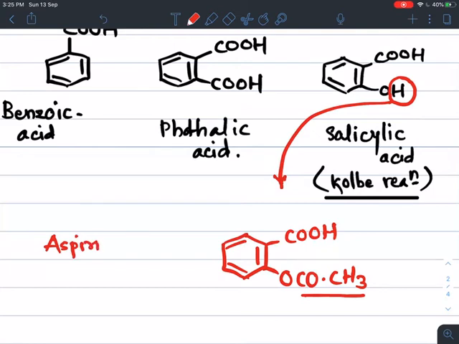Aspirin is a very important compound because it is used in many medicines, or as a medicine for different diseases.